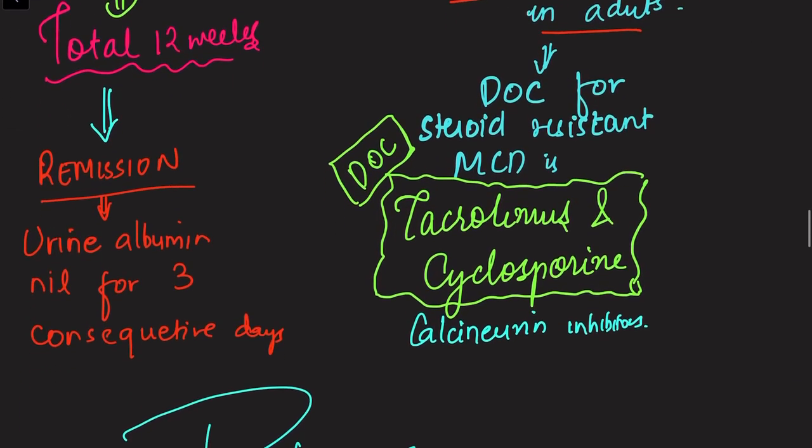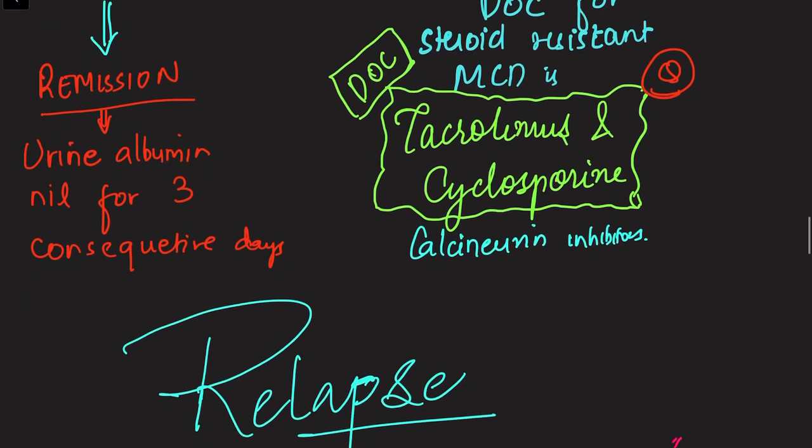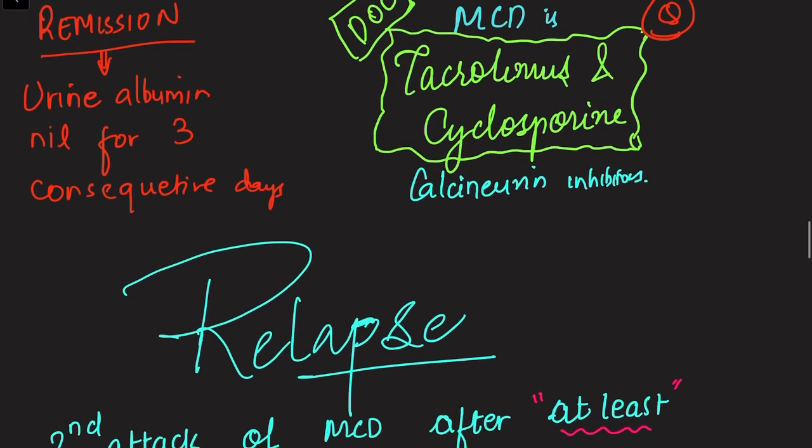The drug of choice for steroid resistance, also an important question, is calcineurin inhibitors, that is tacrolimus and cyclosporin.